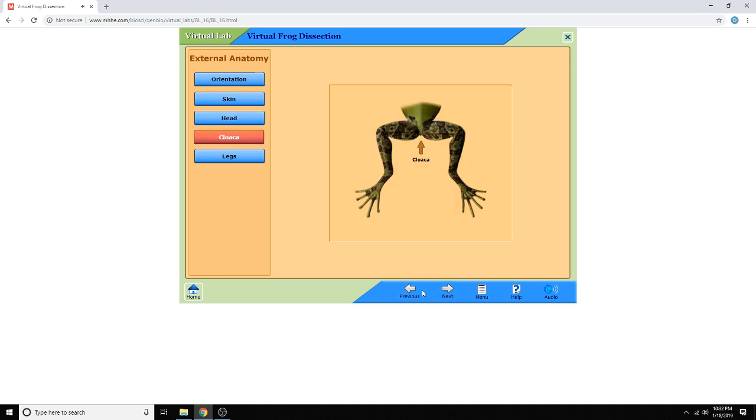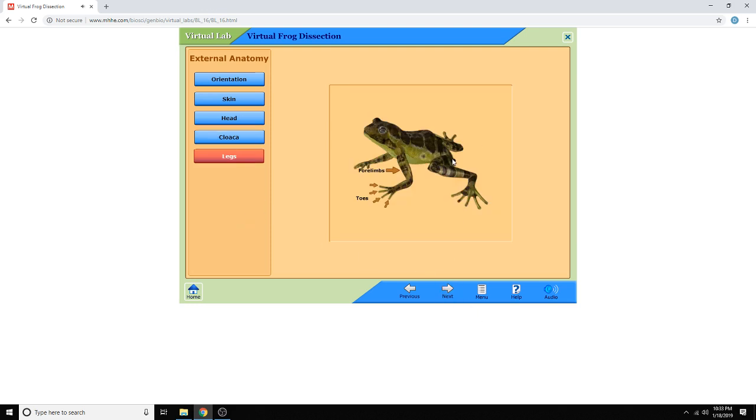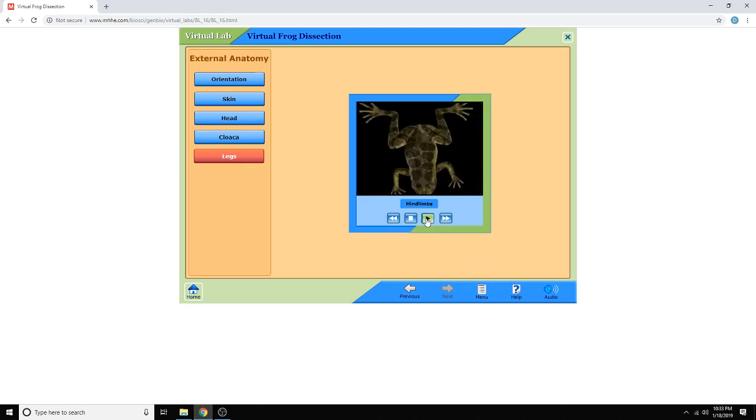A small slit or opening at the posterior end of the torso is called the cloaca. It allows for waste materials, eggs, or sperm to be discharged from the frog's body. Forelimbs of frogs are smaller and less muscular than hind limbs. Each forelimb has 4 separate toes. The hind limbs have 5 toes connected by webbing. Webbed hind limbs aid in jumping, hopping, and swimming.